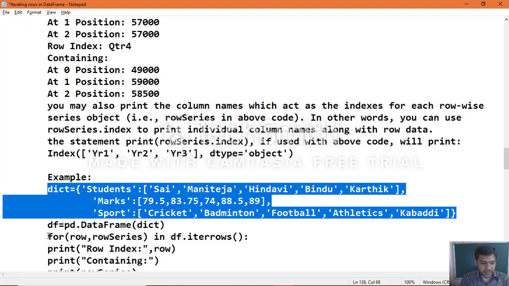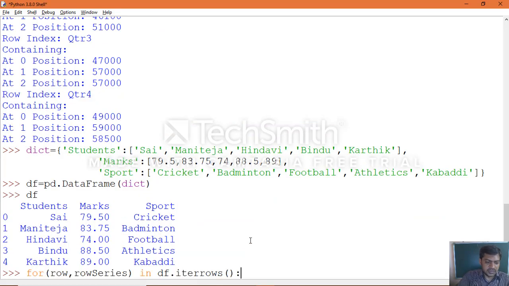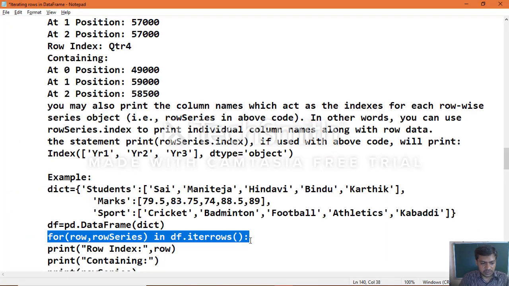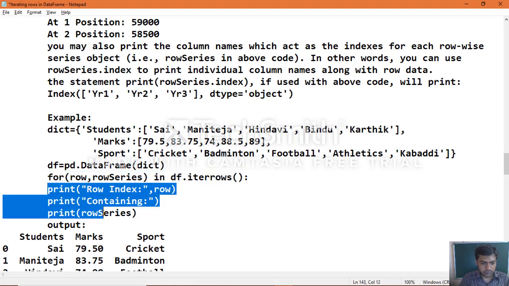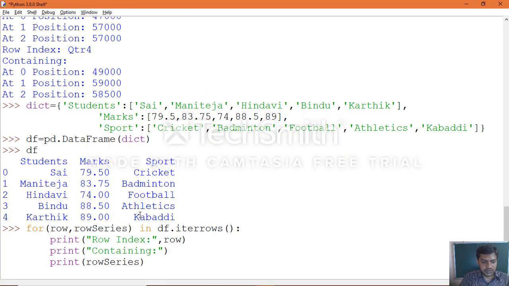that is for loop execution. Iterating means looping, which you apply to extract the data from a data frame object. Execute it.